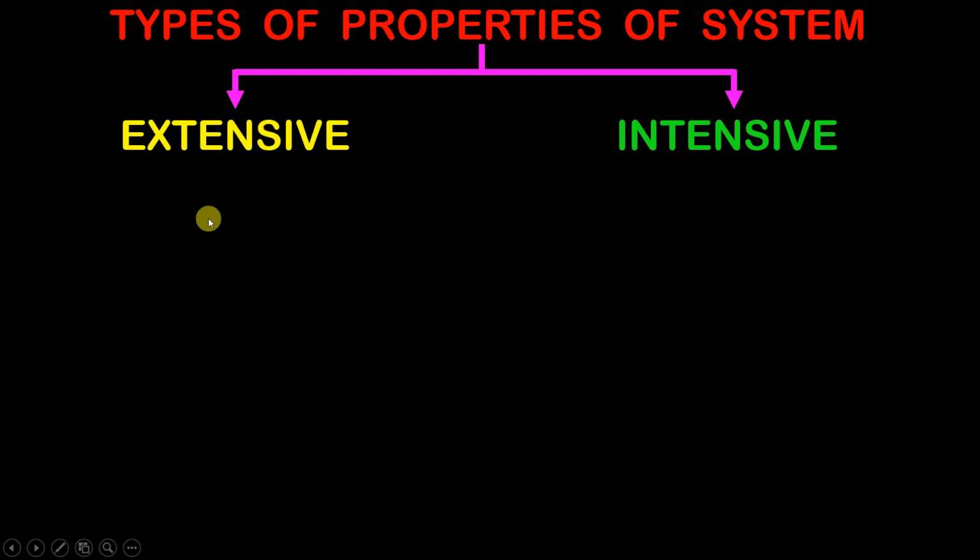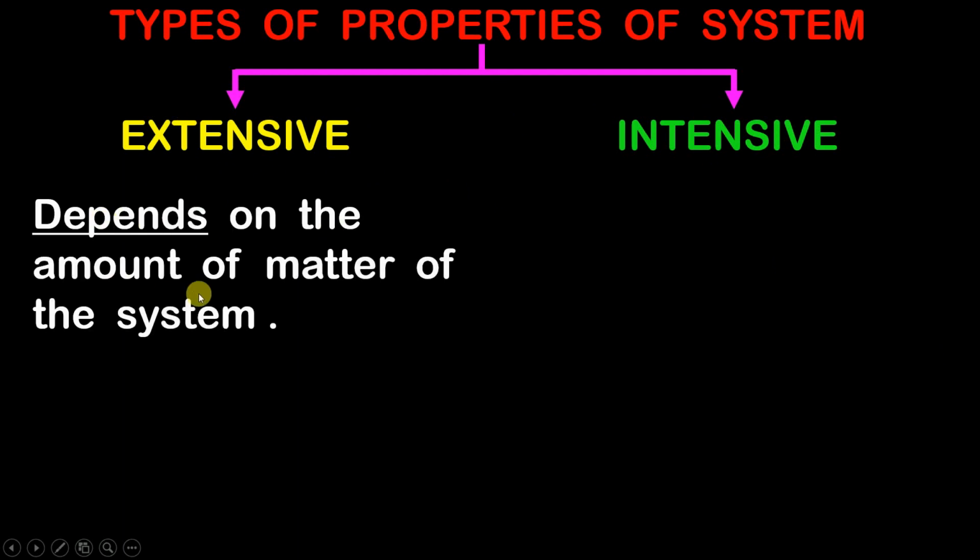The properties which depend on the amount of matter of the system will be called extensive properties. What is the meaning of this? If you change the amount of matter of the system and the property gets affected, then that property will come under extensive property.